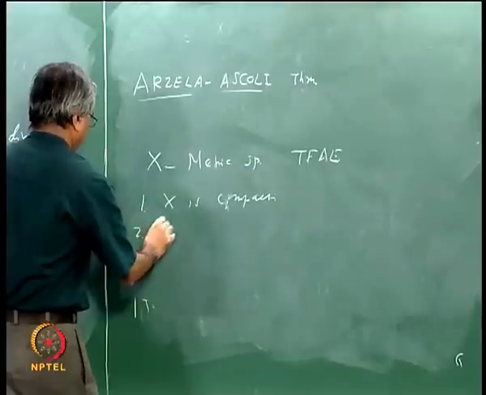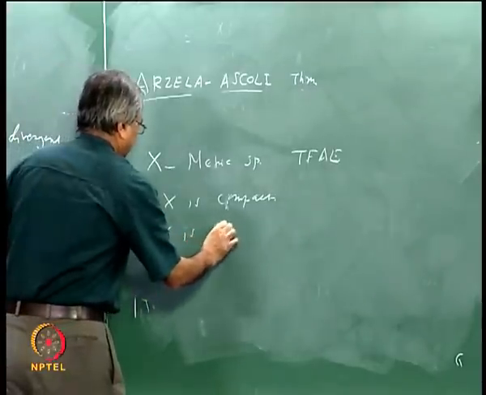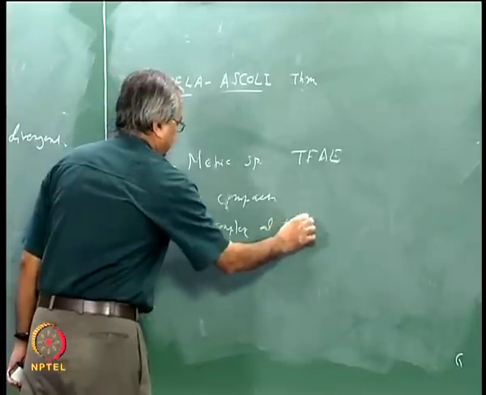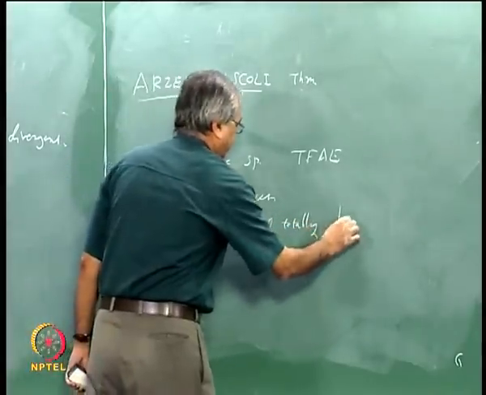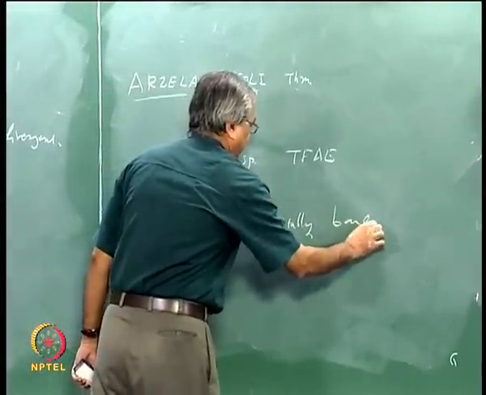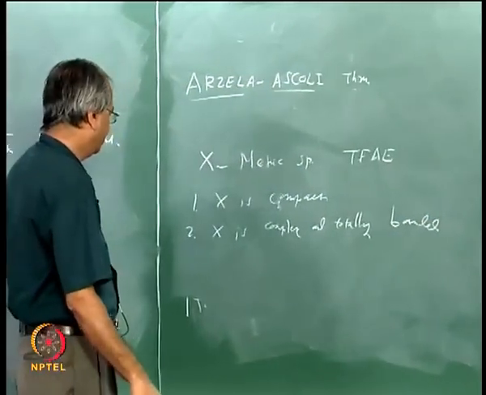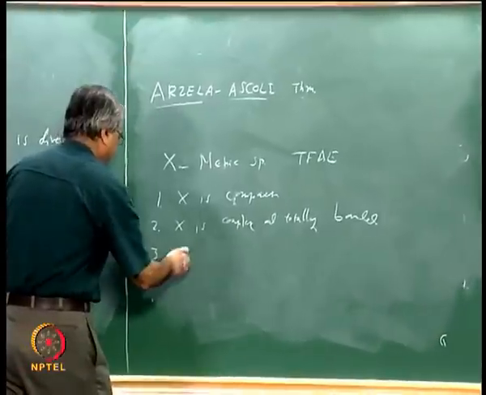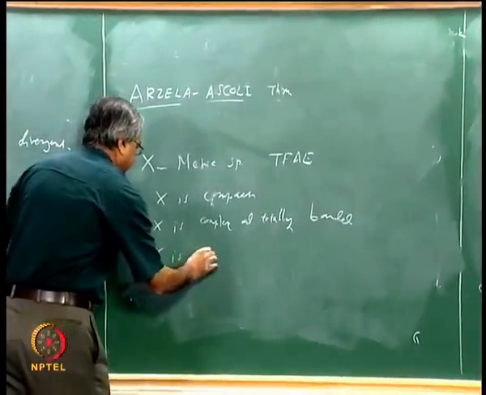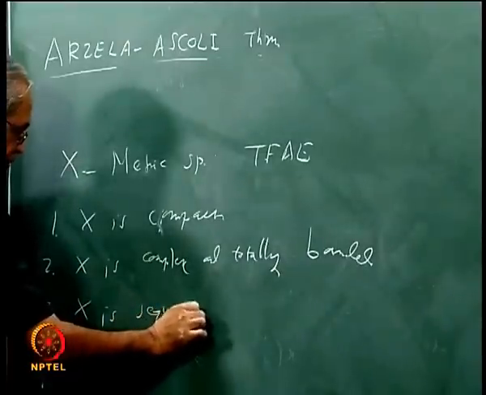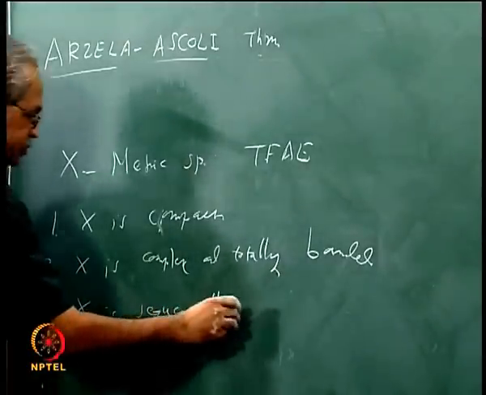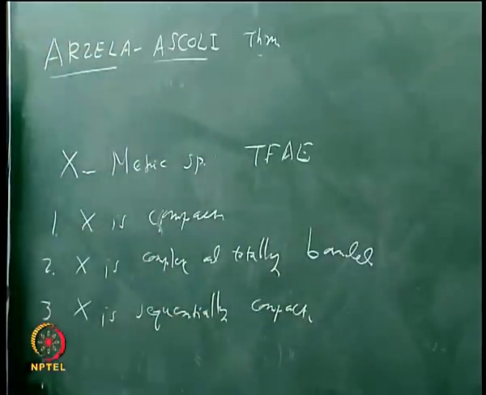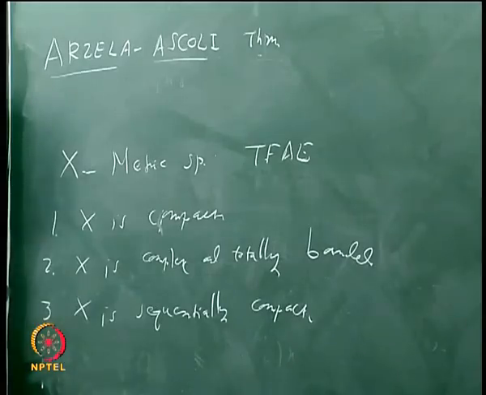Second, X is complete and totally bounded. Third, X is sequentially compact.